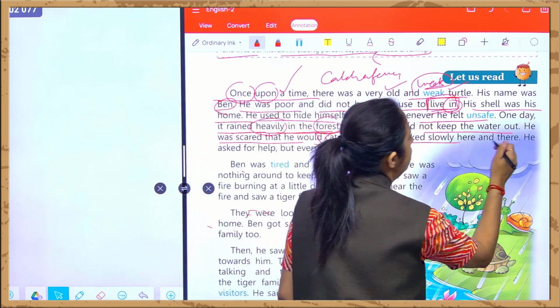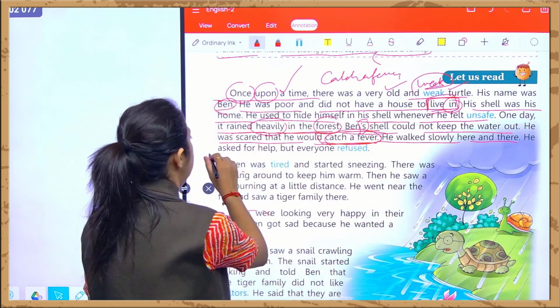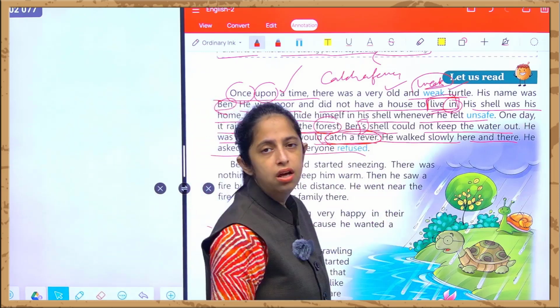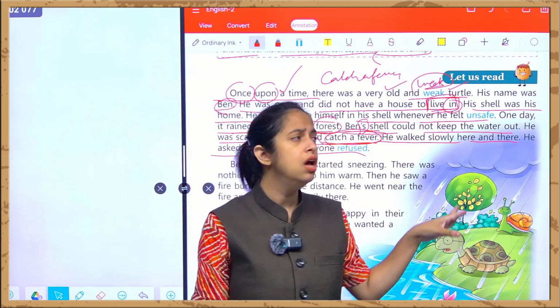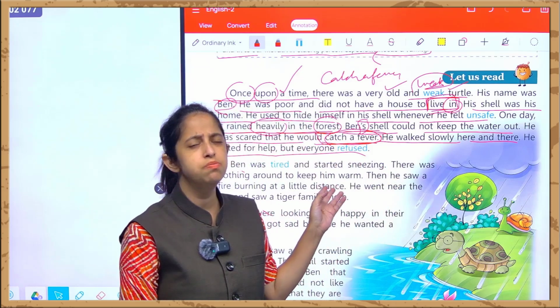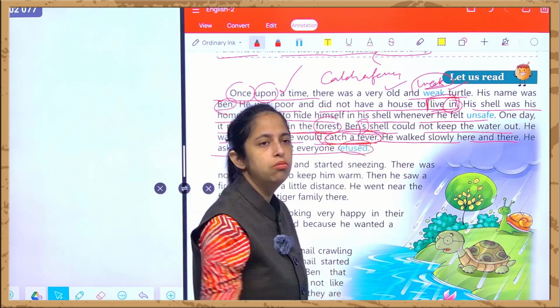He walked slowly here and there. वो क्या कर रहा था? इधर उधर धीरे धीरे भाग रहा था. And he asked for help, but everyone refused. He was asking for help as he was suffering from fever. He caught a fever. He asked for help from several members, but he could not get support, and everyone refused. Refuse का मतलब होता है मना कर देना.